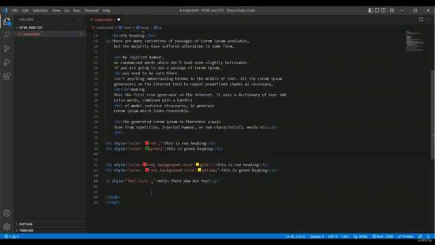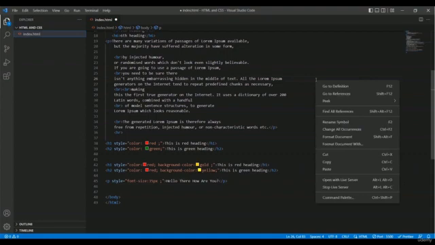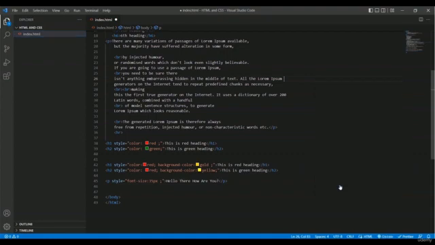And now I am going to pick 35 pixel. So you can use the percentage, you can use the pixel. I want to write pixel, and the short form of pixel is px. Okay, so I have the 35 pixel for my text size, and now I am going to run these things in my live server.